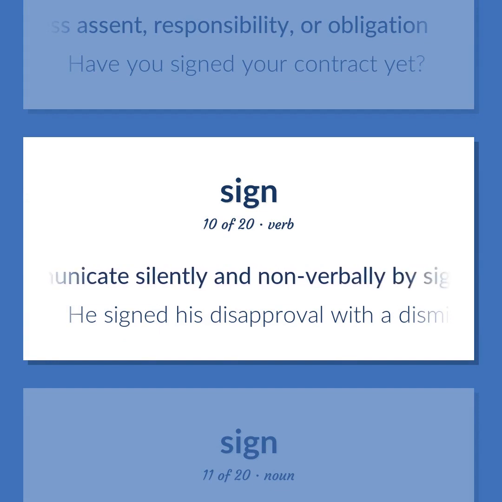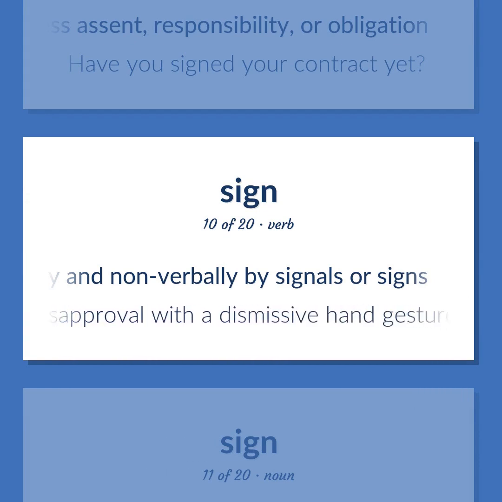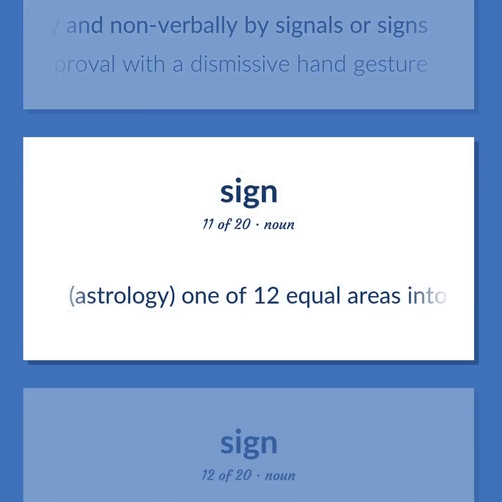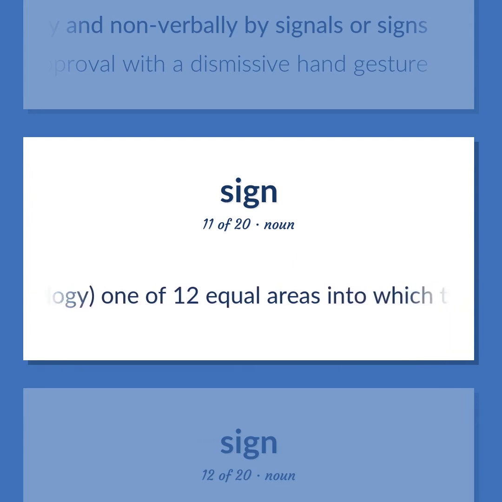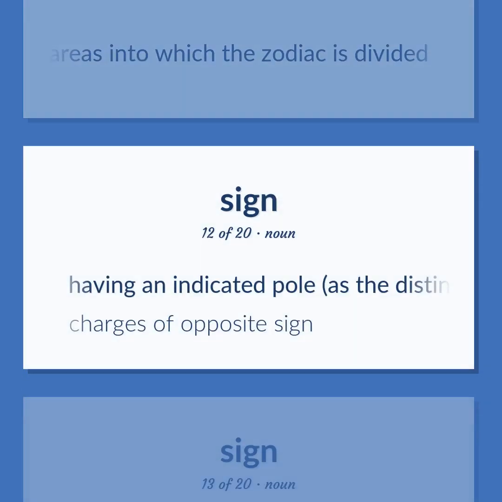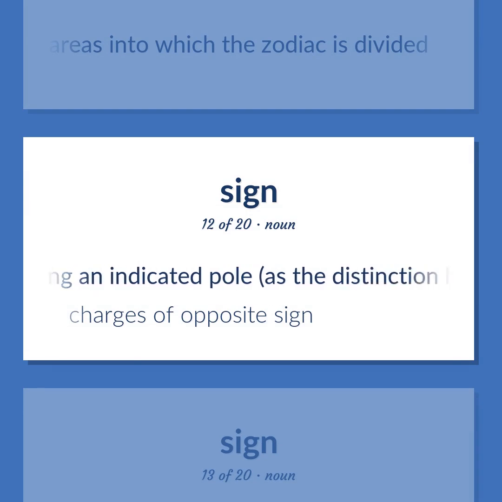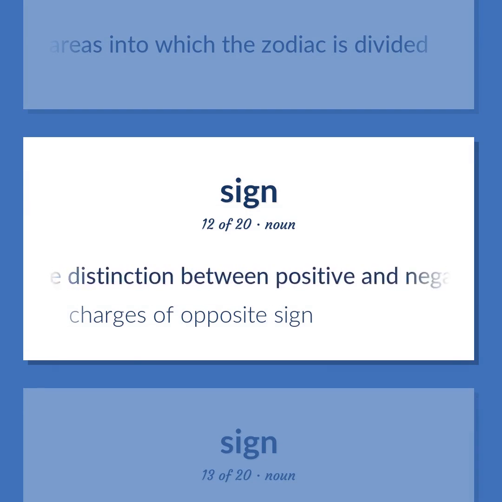Communicate silently and non-verbally by signals or signs. He signed his disapproval with a dismissive hand gesture. Astrology. One of 12 equal areas into which the zodiac is divided. Having an indicated pole, as the distinction between positive and negative electric charges. Charges of opposite sign.